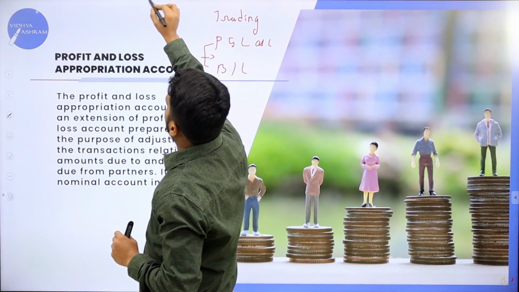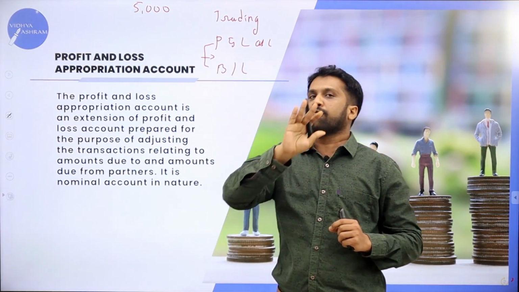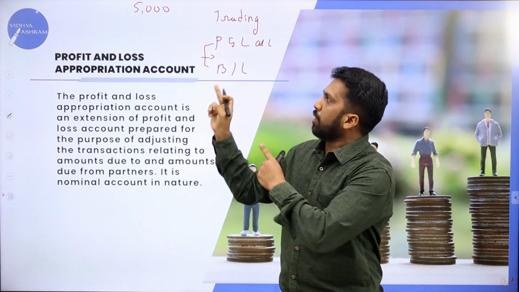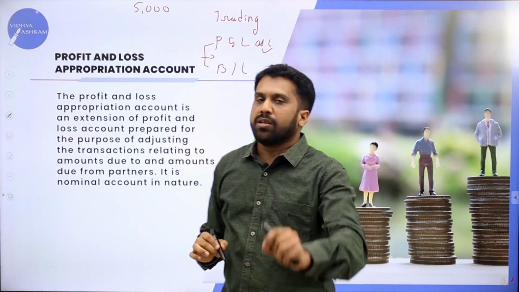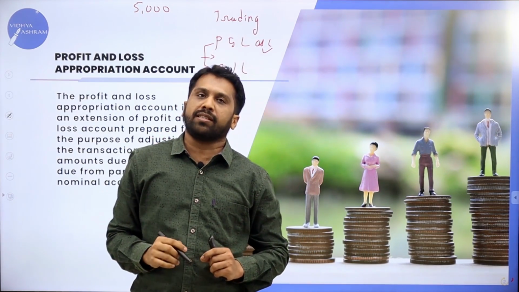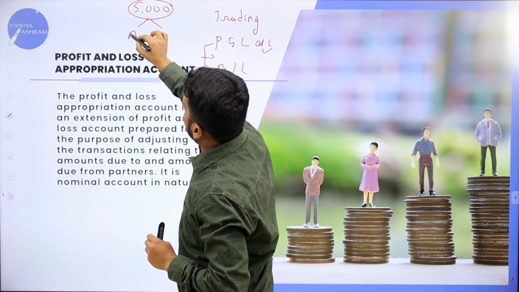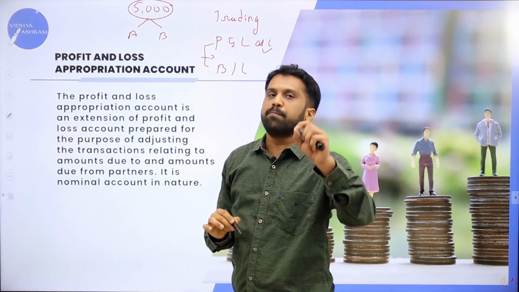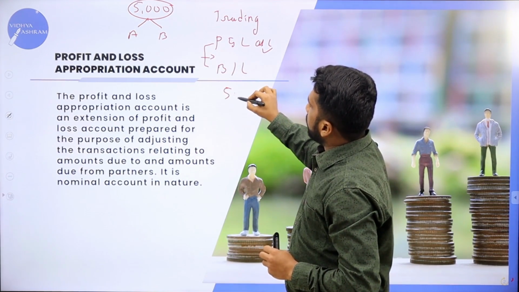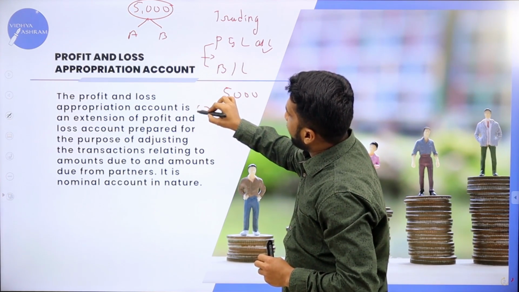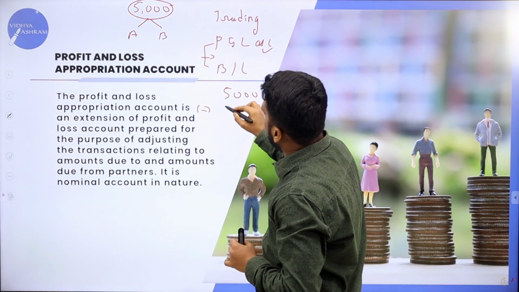For example, your profit is 5,000. How did you get to know your profit is 5,000? After preparing profit and loss account, you got to know your profit is 5,000. Now, in this, there are two partners, A and B. In this 5,000, we have to minus whatever salary has to be given to partners, it may be 1,000.